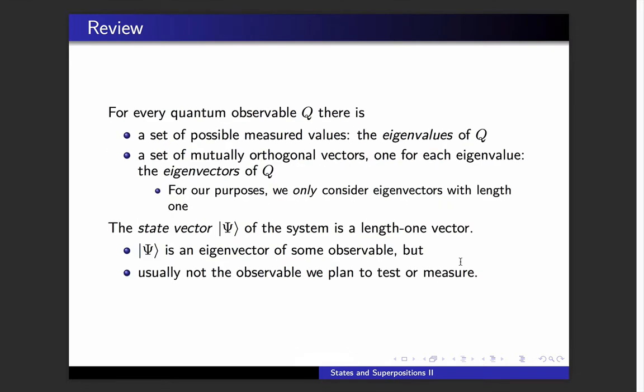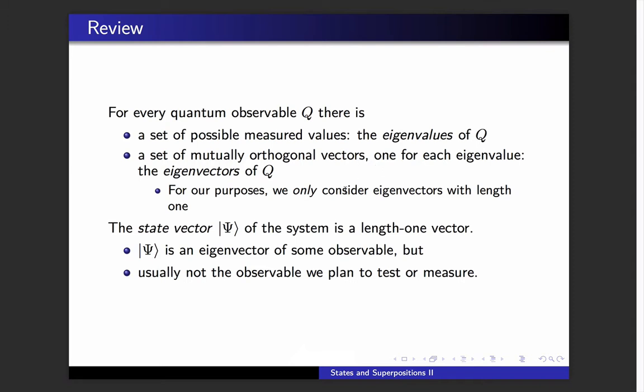Now, for any quantum observable, there is a set of possible measured values, the outcomes you could get when you measure it. And we will call those the eigenvalues of the quantity, the eigenvalues of Q. And there's a set of mutually orthogonal, that is mutually perpendicular, vectors. For each of the eigenvalues, there will be an eigenvector.